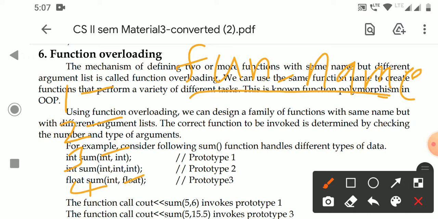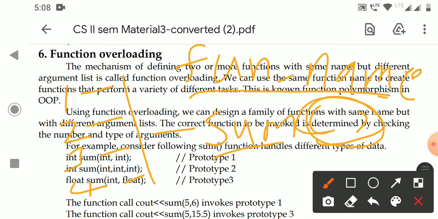Coming to C++, we can have all four functions with the same name. For example, the names of the four functions may be sum. So that is called function overloading. Sir, if the four functions have the same name, then which function gets executed when we call? The argument list is different.